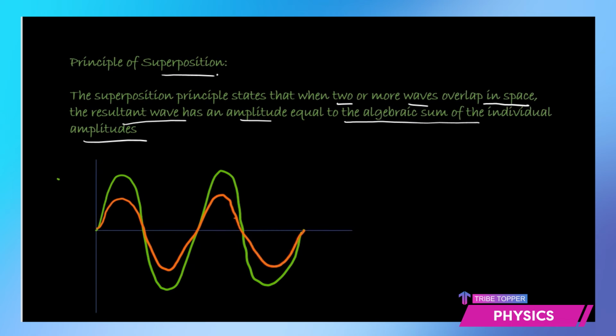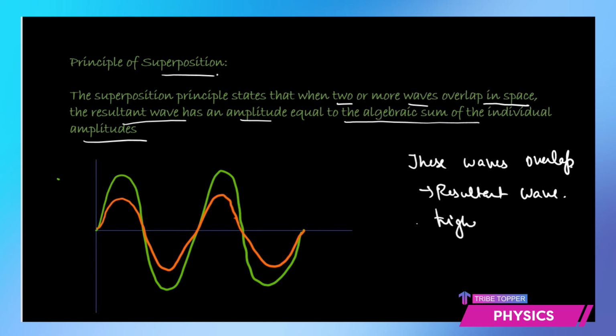Now when they superimpose, that means when these waves overlap, what do you expect to happen? Because they are proceeding at the same time towards the same direction, the resultant wave is going to be a bigger wave. The resultant wave has a higher amplitude, which will be equal to the sum of the two amplitudes, A1, amplitude of the smaller wave, and A2, amplitude of the bigger wave.